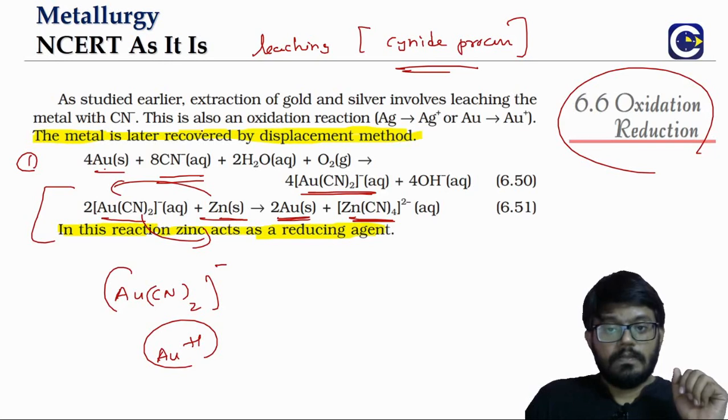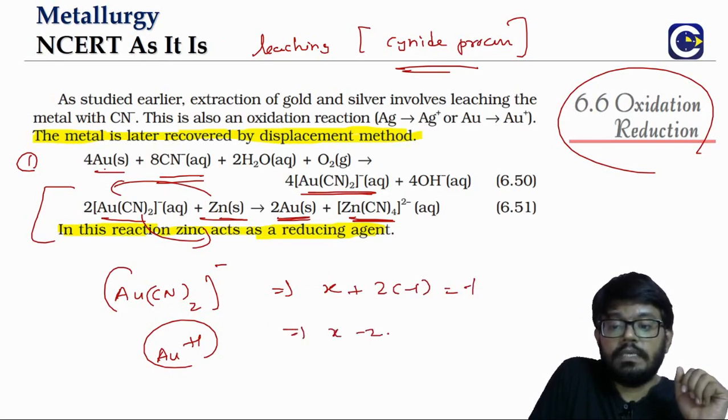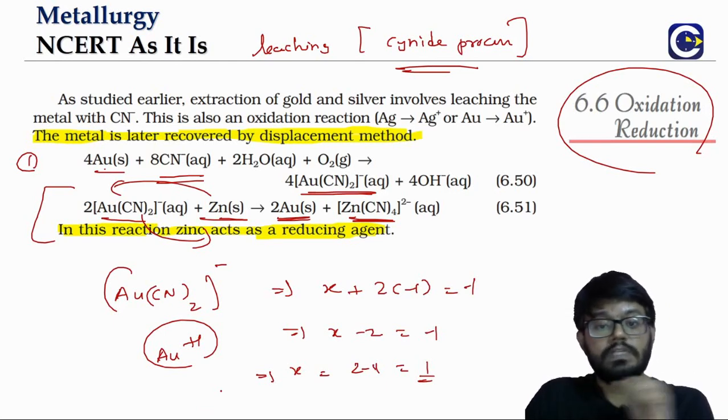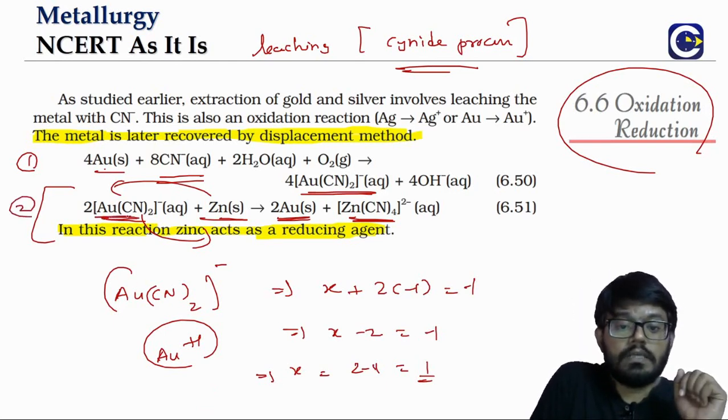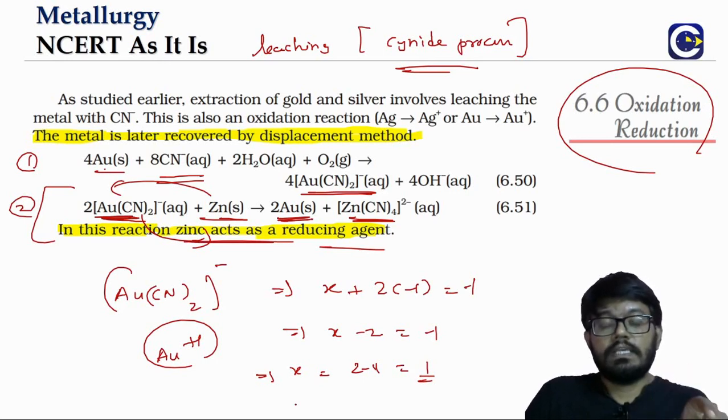It is +1, because each cyanide is -1. So how do we determine the oxidation state? Let's say gold is x. 2 cyanides are there, 2 into -1. Overall charge is -1. So x minus 2 is equal to -1. So x is equal to 2 minus 1, that will be equal to +1. That is the oxidation state of gold. So the first step is oxidation. Look at the second step. Gold is now in the positive state, and it is getting reduced. So here zinc is acting as a reducing agent. So in the cyanide process, there is both oxidation as well as reduction.